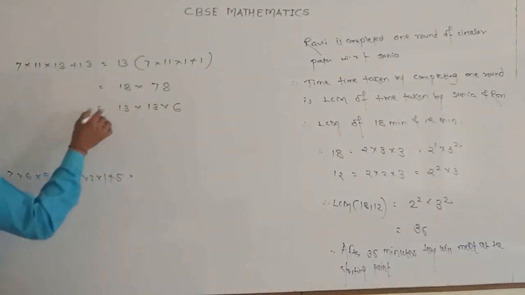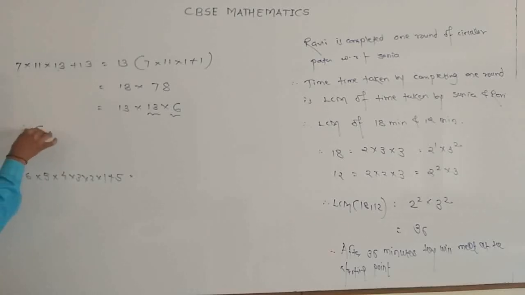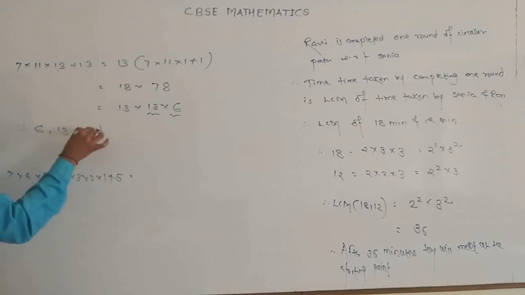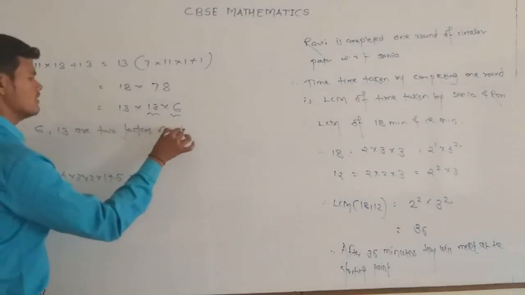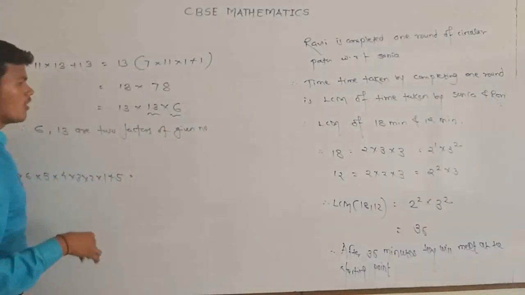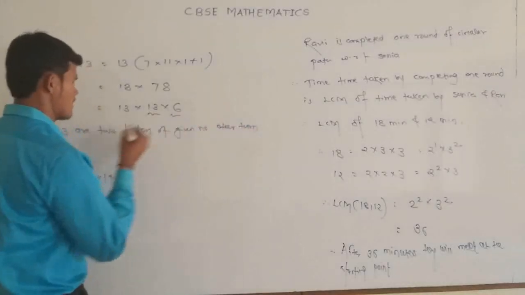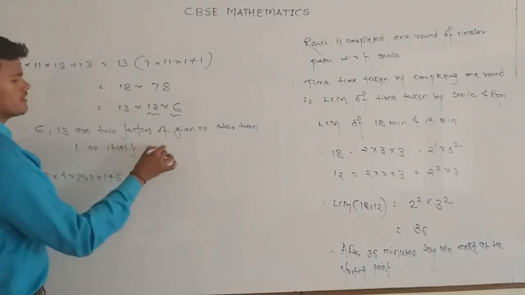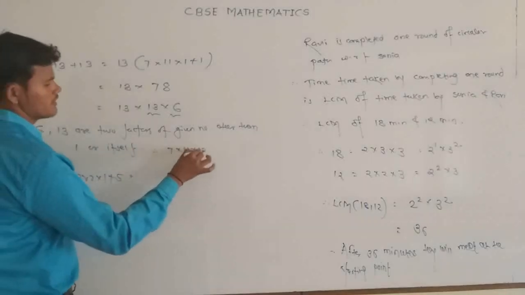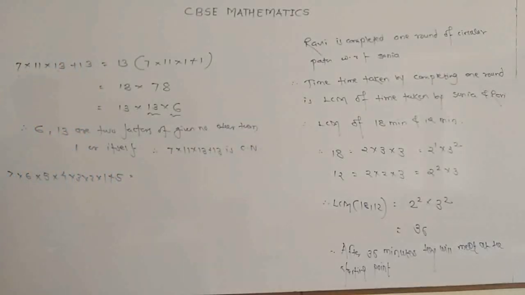So 6 and 13 are two factors of the given number other than 1 or itself. That's why 7 into 11 into 13 plus 13 is a composite number.